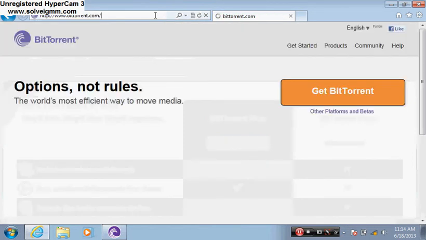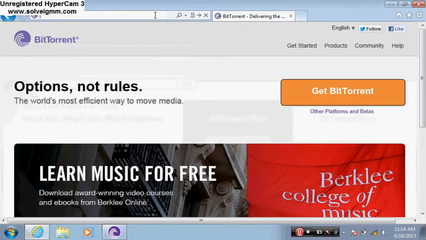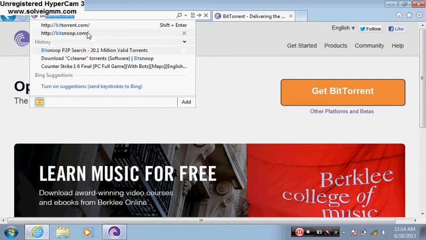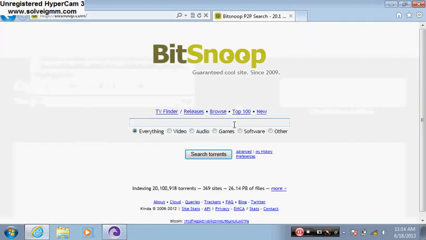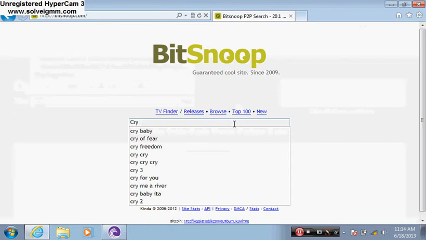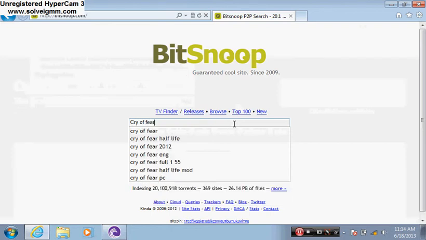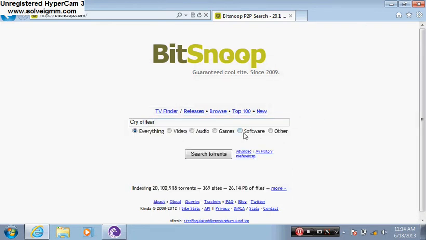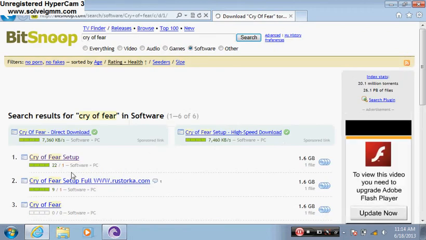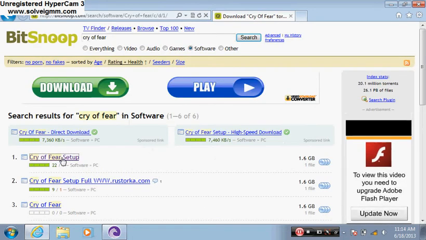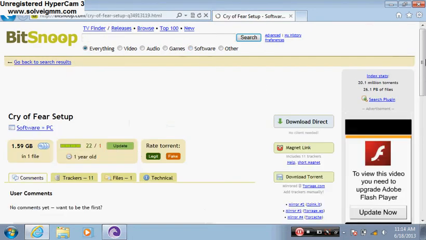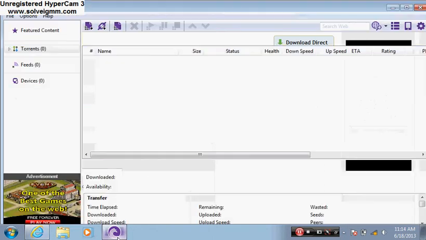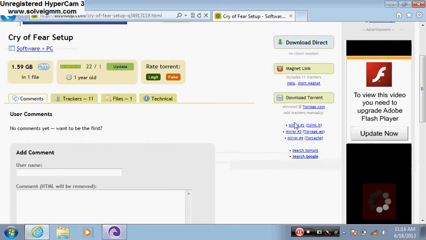Not BitTorrent, I mean, Snoop. And search Crysis. Press Software. Do not press Games. Press Software. Crysis setup will be right there. Press that. And when you have your BitTorrent up, you press Download Torrent.